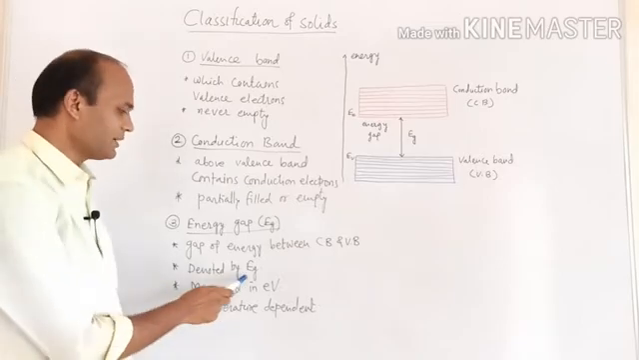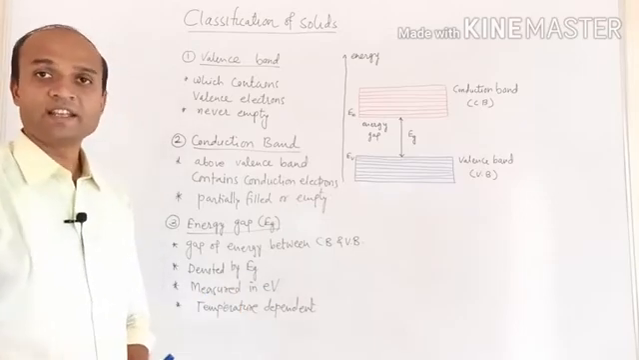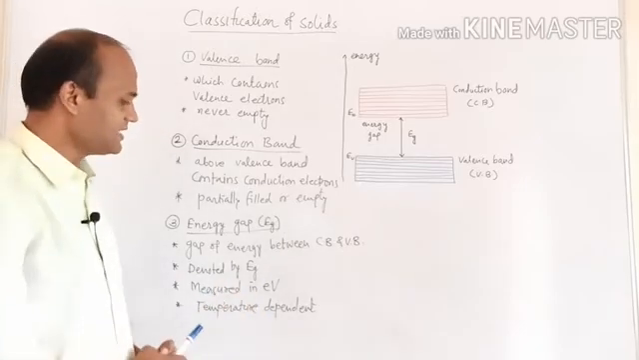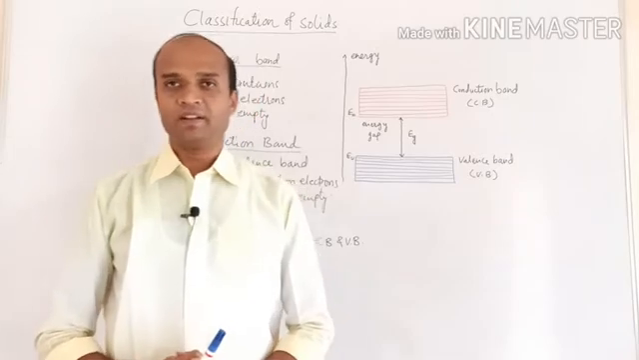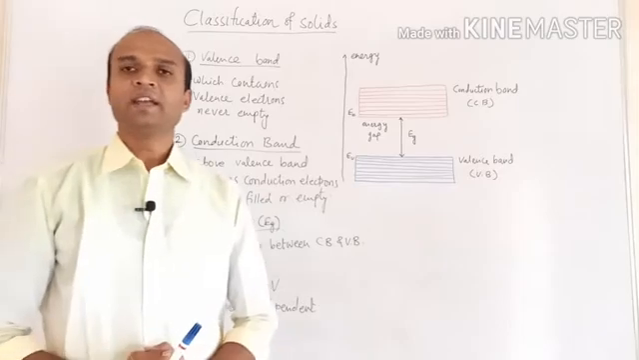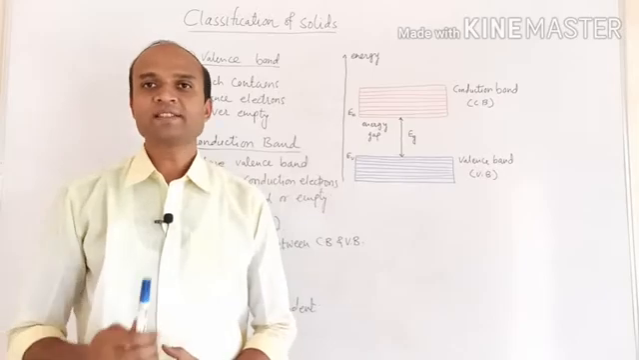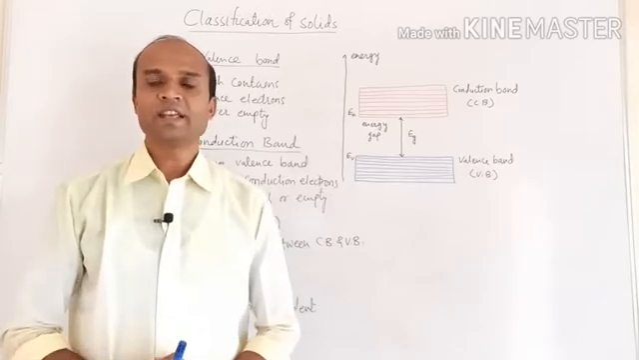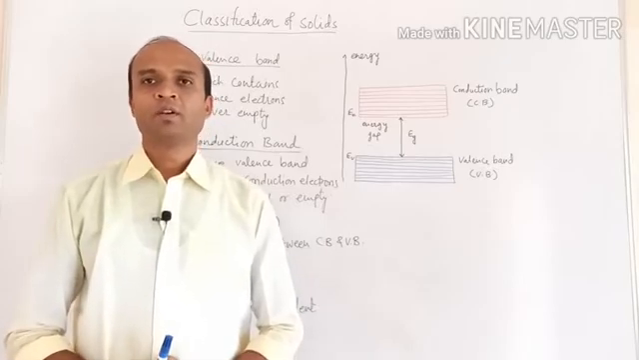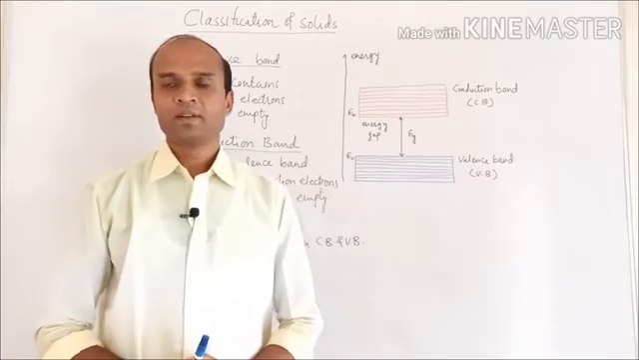Energy gap is denoted by Eg. As it is energy, it is measured in electron volt. And this energy gap Eg is temperature dependent. The relation is that the energy gap Eg is inversely proportional to the temperature, which means as the temperature increases, this energy gap goes on decreasing. So this is the concept of valence band, conduction band and energy gap.